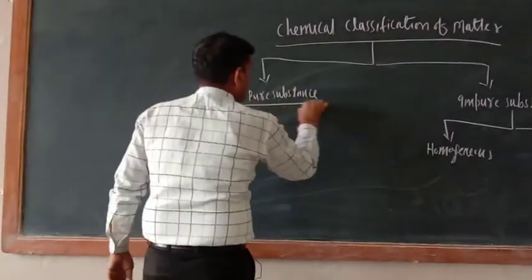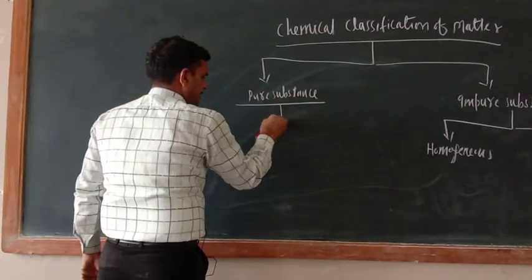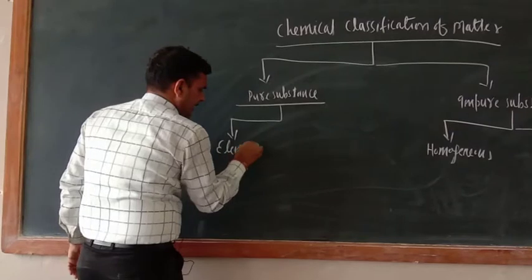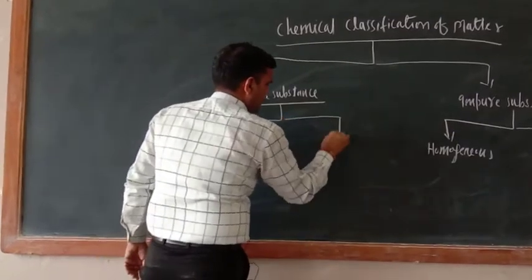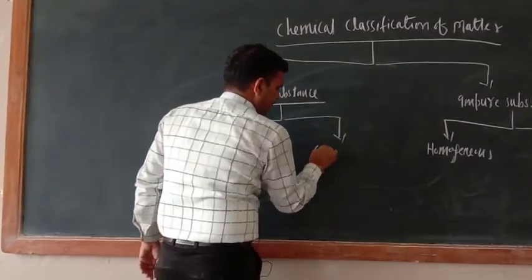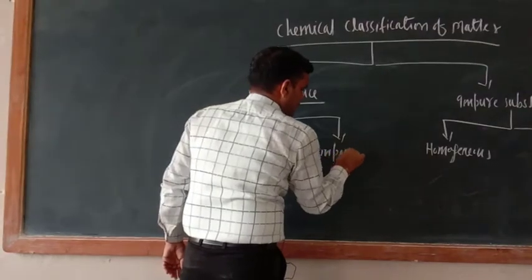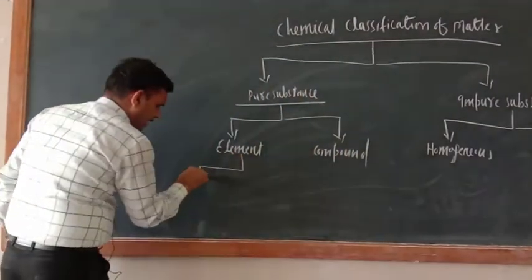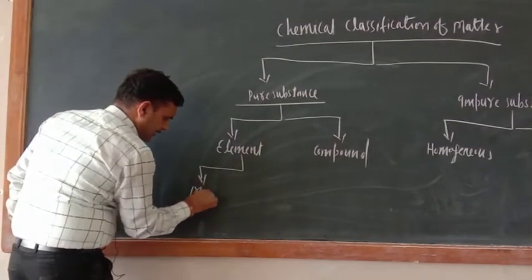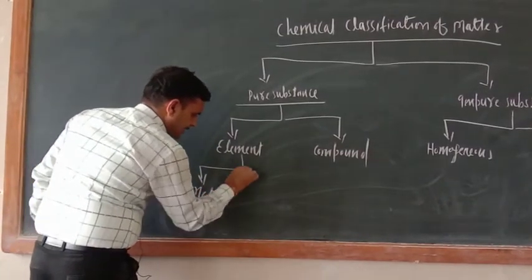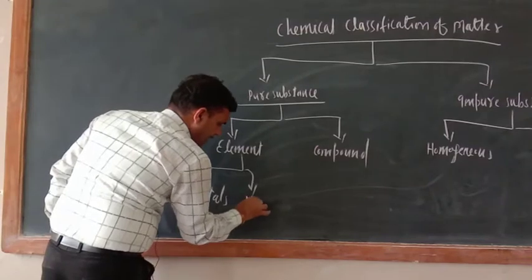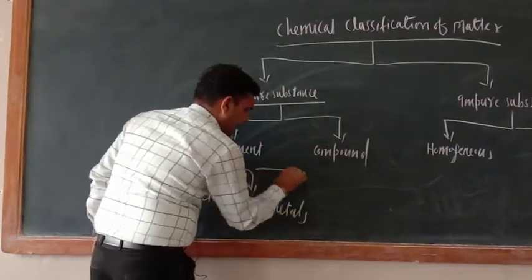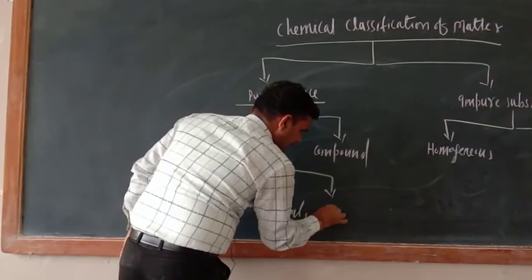As far as pure substances are concerned, they are of two types. The first one is element. Second one is compound. So elements are these types: metals, non-metals, and now this one is metalloids.